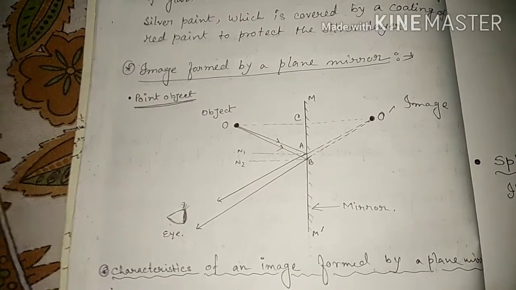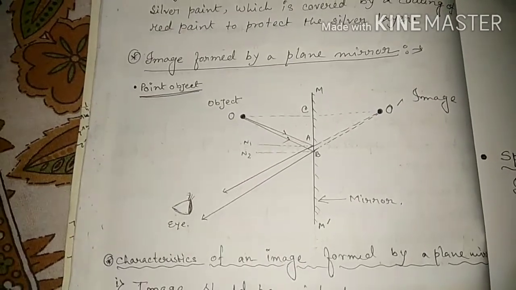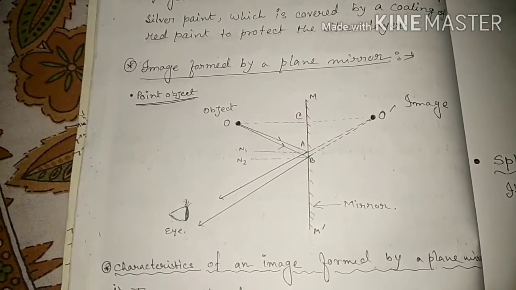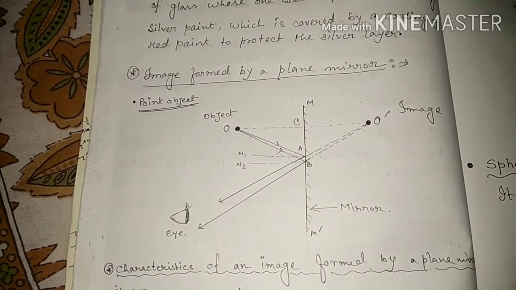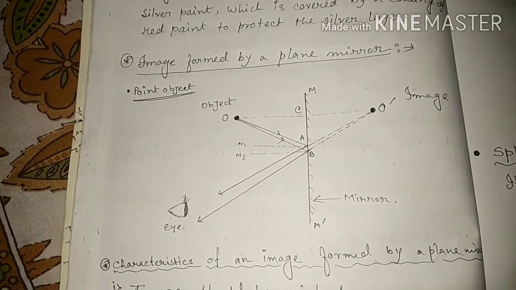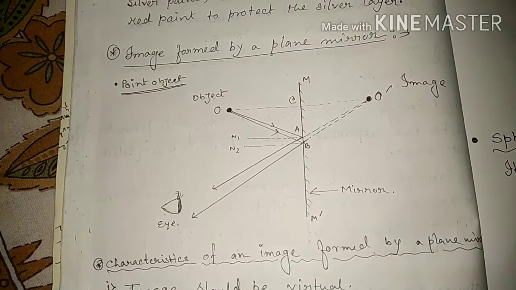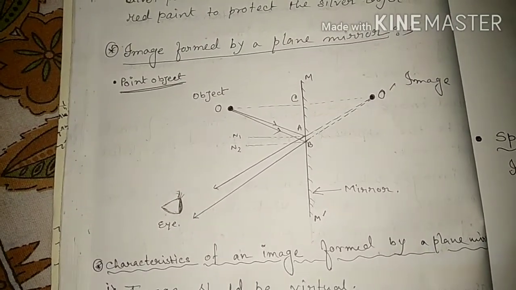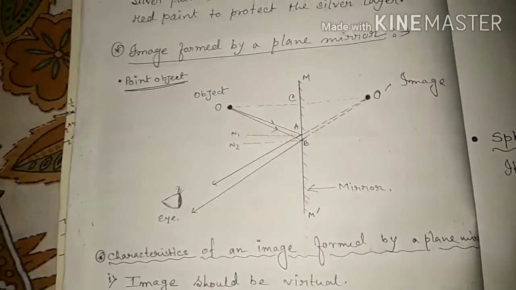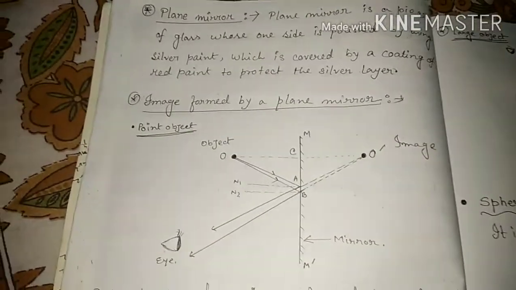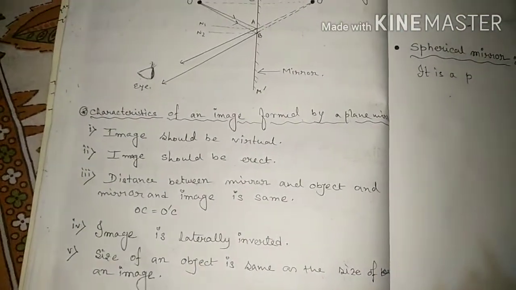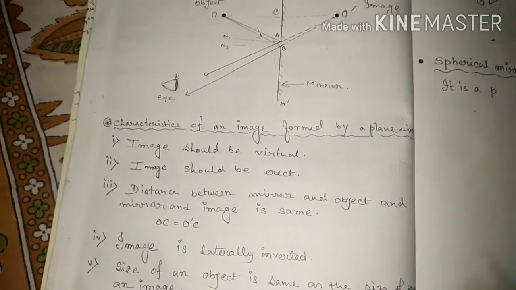So the size or height of the object is always equal to the size of the image, it will not change. Image size, object size, image height, and object height are always equal. These are the characteristics of an image formed by a plane mirror.